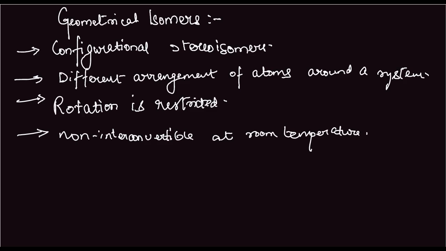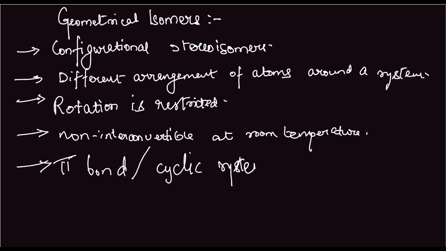So in case of pi bond systems and cyclic systems, the free rotation is restricted, and in those cases geometrical isomerism is possible. So it happens in case of pi bond and cyclic systems. Now, geometrical isomerism in pi bond systems.